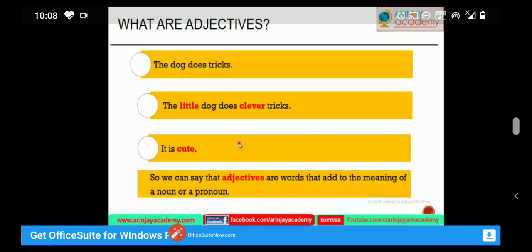So now we can say that adjectives are words that add to the meaning of a noun or a pronoun.